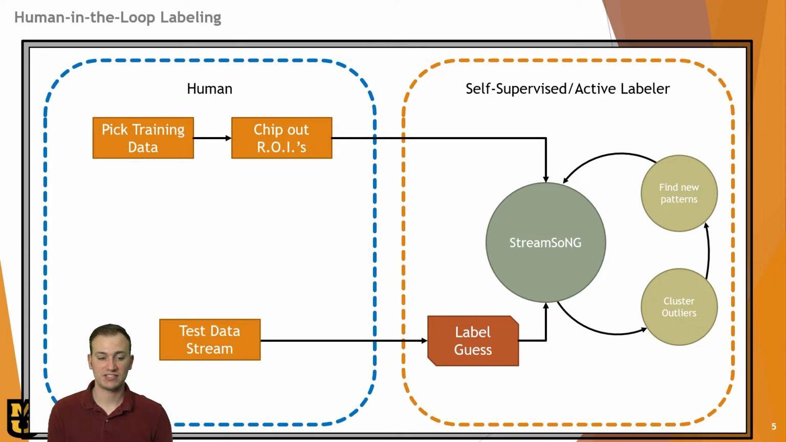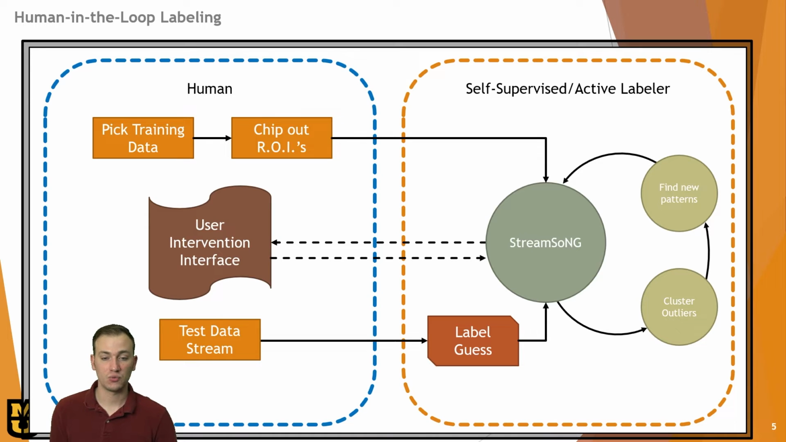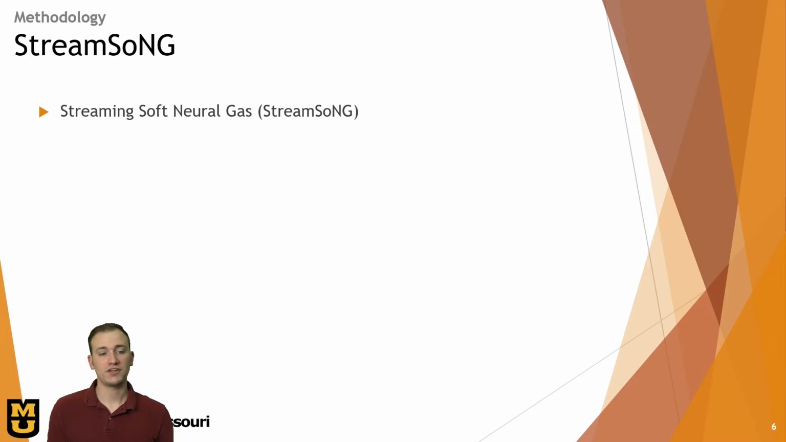This self-supervised approach isn't going to solve every problem, so we need the active learning component, which is the user intervention interface. Every once in a while, the user can interrupt the stream and correct labels, or StreamSoNG may interrupt the process and ask the user for input on a specific problem, usually naming a new class that it has found. So what is StreamSoNG?